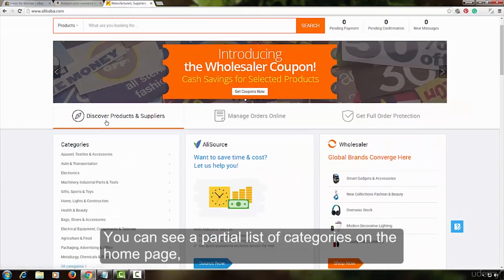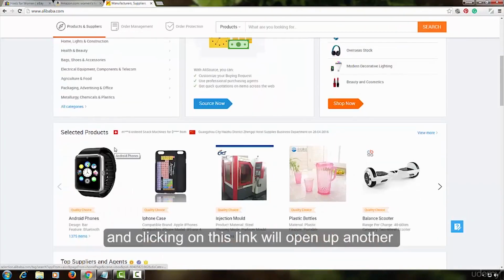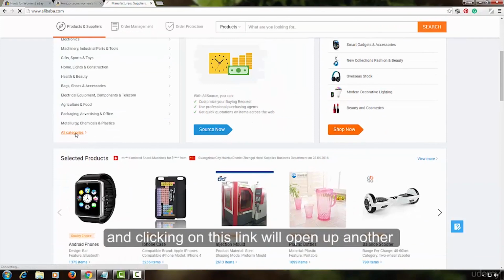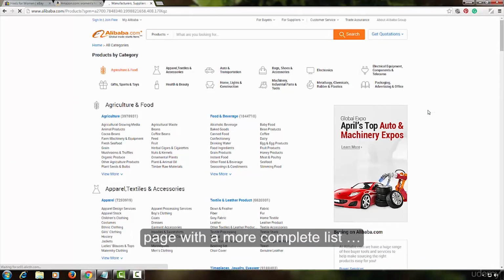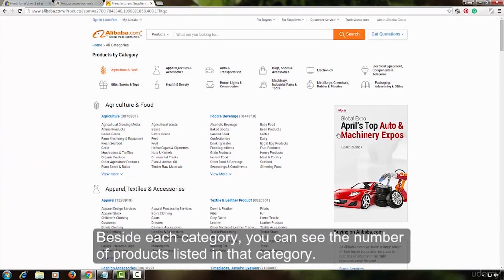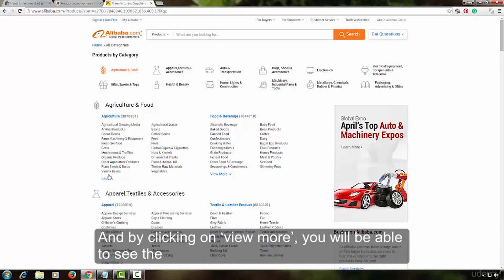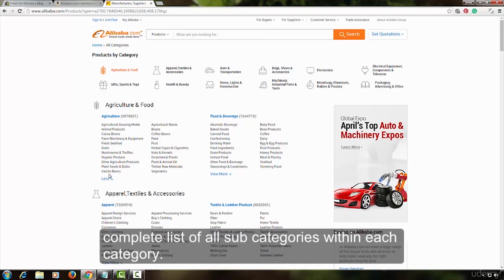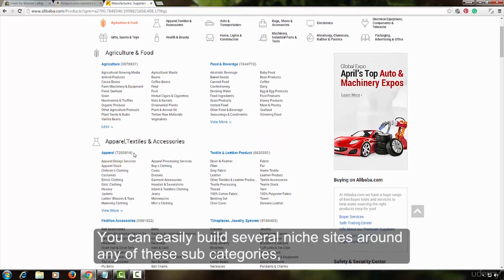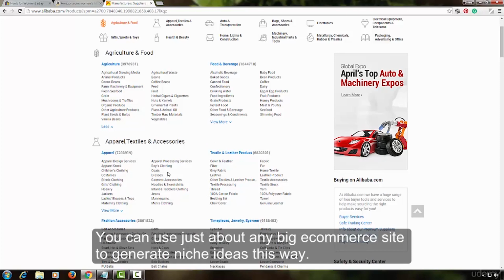You can see a partial list of categories on the home page, and clicking on this link will open up another page with a more complete list. Beside each category, you can see the number of products listed in that category, and by clicking on View More, you will be able to see the complete list of all subcategories within each category. You can easily build several niche sites around any one of these subcategories. You can use just about any big e-commerce site to generate niche ideas this way.